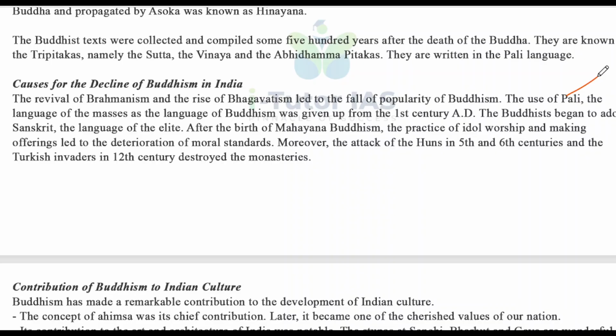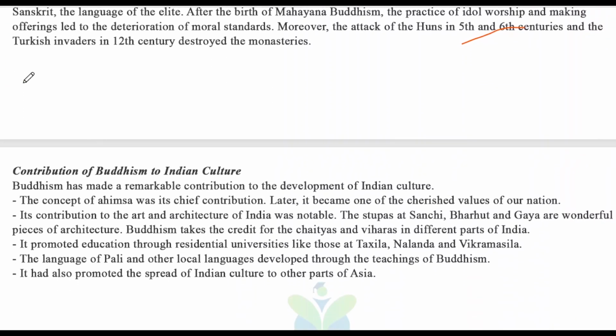After the birth of Mahayana Buddhism, the practice of idol worship and making offerings led to the deterioration of moral standards. Moreover, the attack of the Huns in the 5th and 6th centuries and the Turkish invaders in the 12th century destroyed the monasteries. So these are the main points for the causes of the decline of Buddhism in India.